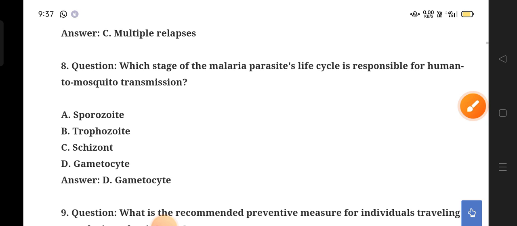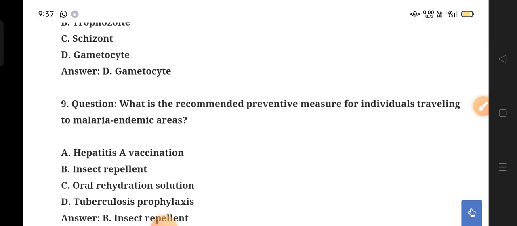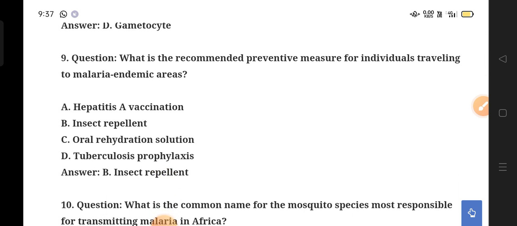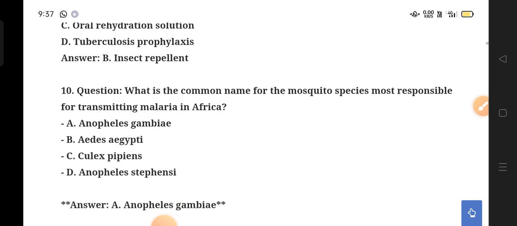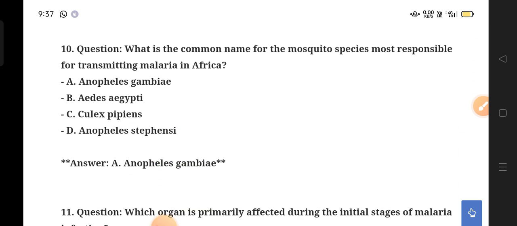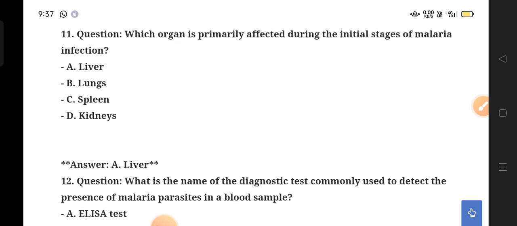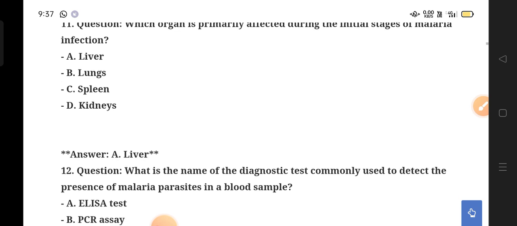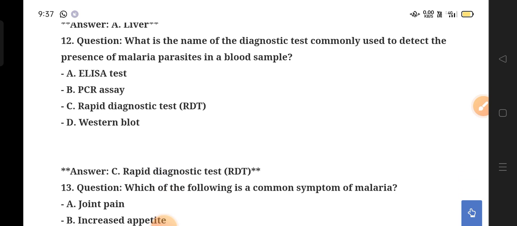Next one is which stage of the malaria parasite's life cycle is responsible for the human to mosquito transmission? Gametocyte. What is the recommended preventive measure for individuals traveling to malaria endemic areas? Insect repellent. What is the common name for the mosquito species most responsible for transmitting malaria in Africa? Anopheles gambiae. Next, which organ is primarily affected during the initial stages of the malaria infection? Liver.